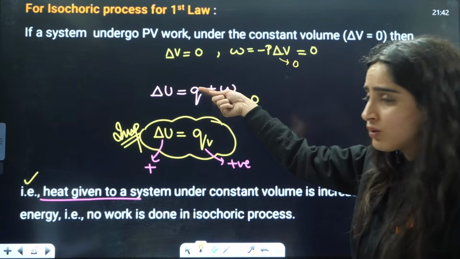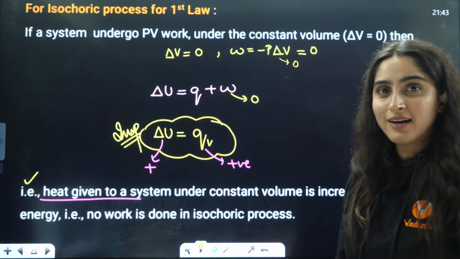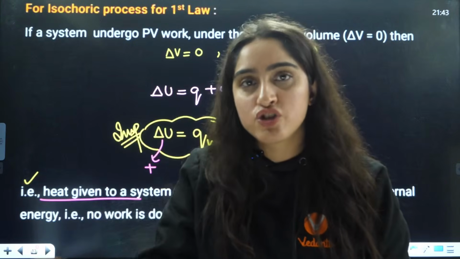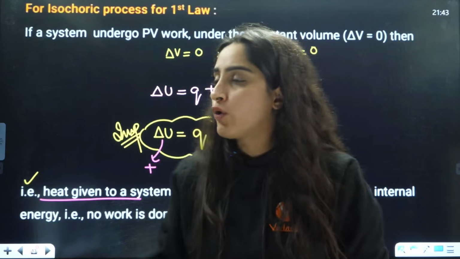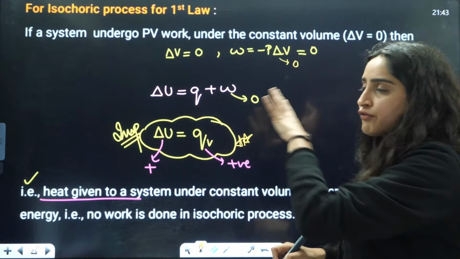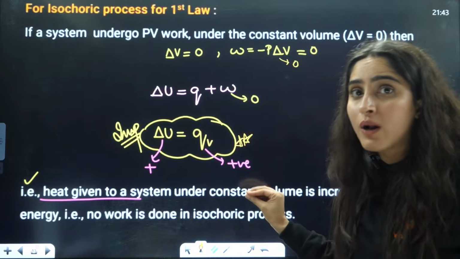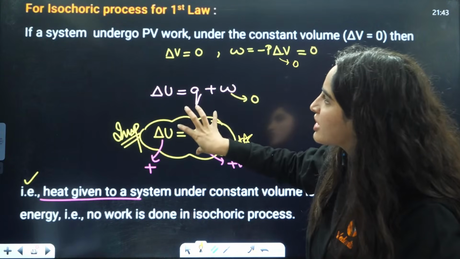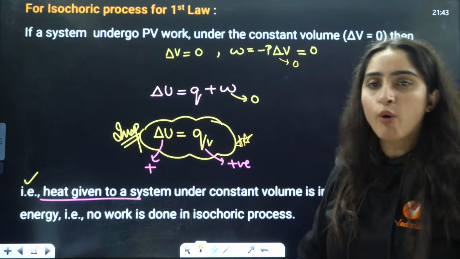Now this Q, this is a very, very important formula. The change in internal energy is equal to QV. Remember this formula, because we are going to make another important formula from this particular condition. Delta U is equal to QV. What is this V? It means heat energy at constant volume.